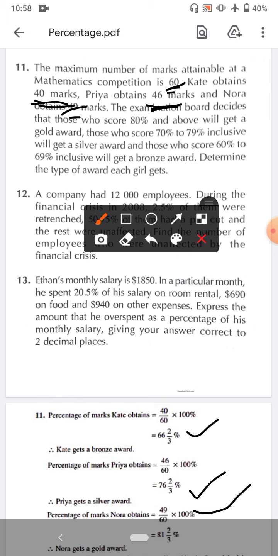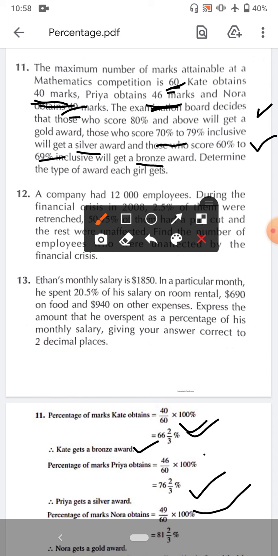The examination board decides that students who score 80% and above will get a gold medal, 70 to 79% a silver award, and 60 to 69% a bronze. So check. First is 66 whole 2 by 3, which is between 60 and 70, so it gets a bronze award.